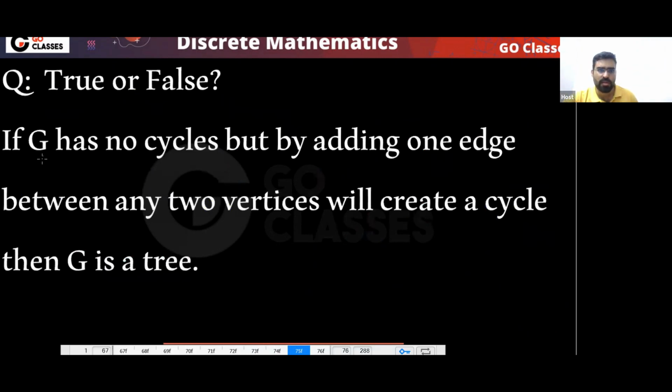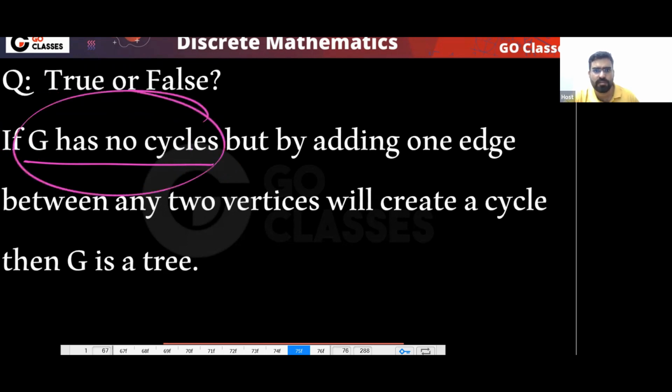True or false? If G has no cycles, what is G? Tell me, what is G? G is a forest. G is not a tree, G is a forest. If G has no cycle, it means G is a forest.